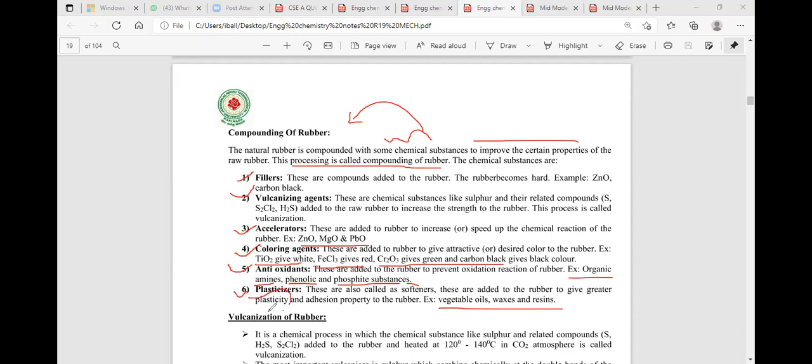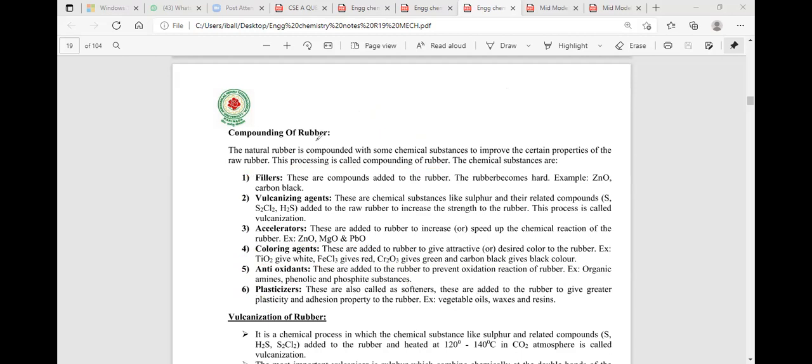What is known to be the plasticity? The word plasticity indicates the molding property. The molding property of rubber increases. The flexibility of rubber increases by the addition of the plasticizers. Plasticizers, the best examples, are vegetable oil, fats, and resin.